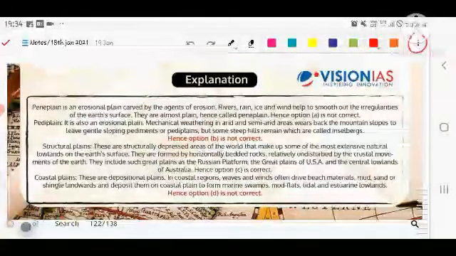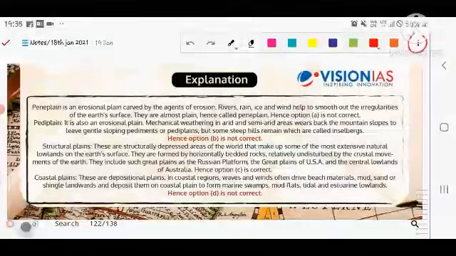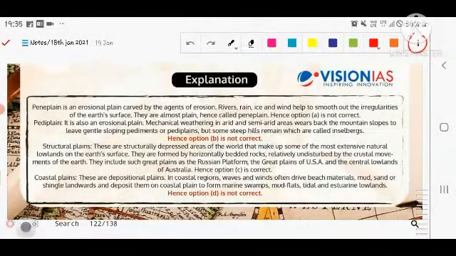Let's see the answer to today's question. Structural plains are the structurally depressed areas of the world that make up most of the extensive natural lowland on the earth's surface. They are formed by horizontally bedded rock relatively undisturbed by the crustal movement of the earth. They include such great plains as the Russian Platform, the Great Plains of the USA and the Central Lowland of Australia.